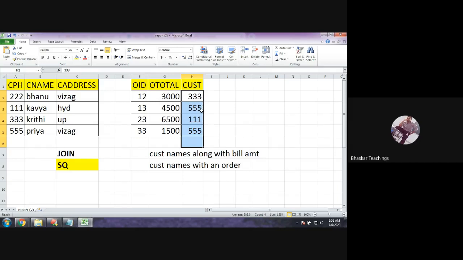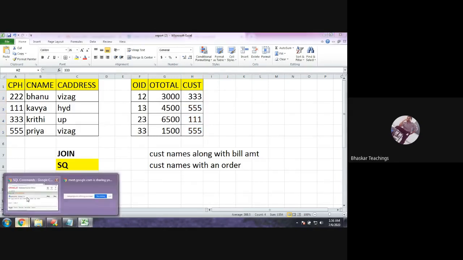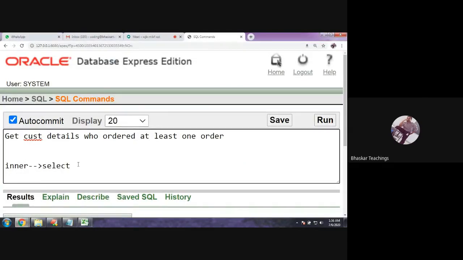So get the customer IDs from this table, and display only the names of the persons with these IDs, because only these are the persons with at least one order. So select CUST from orders. This is my inner query.